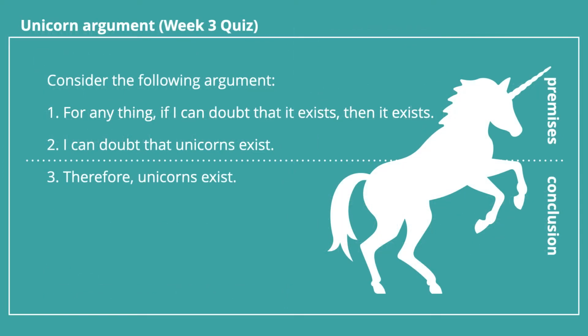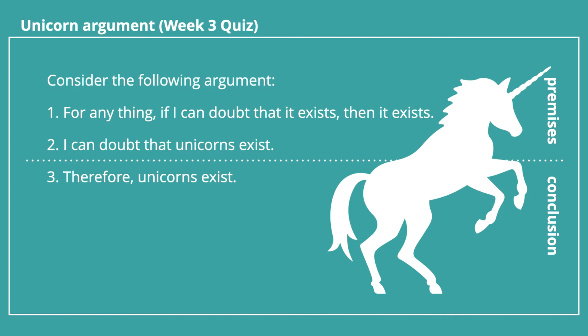So take a look at the unicorn argument. It says, for anything, if I can doubt that it exists, then it exists. I can doubt that unicorns exist, therefore unicorns exist. So we have two premises and a conclusion.